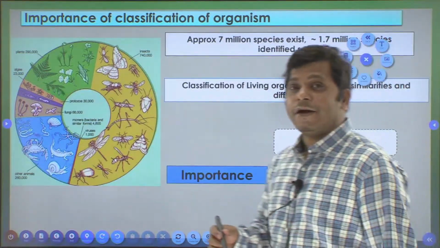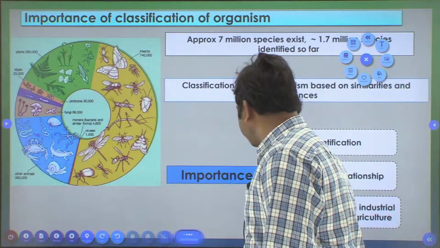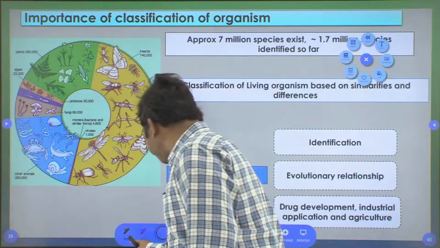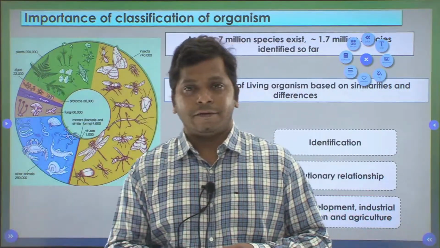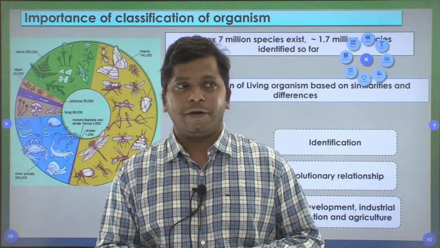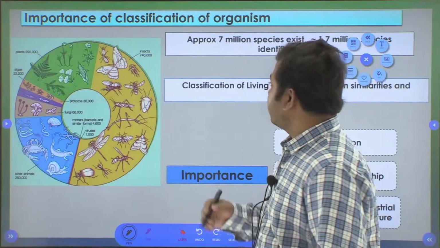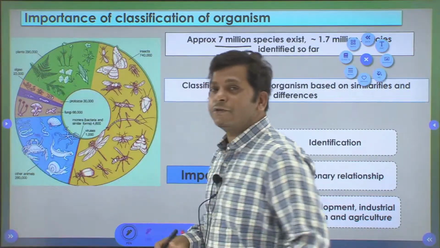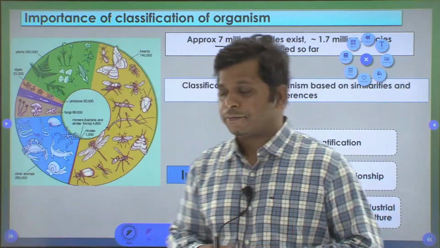If I tell you the actual number, you will be quite surprised. The different species of living organisms that exist in nature is to a tune of 7 million, which is a very high number.